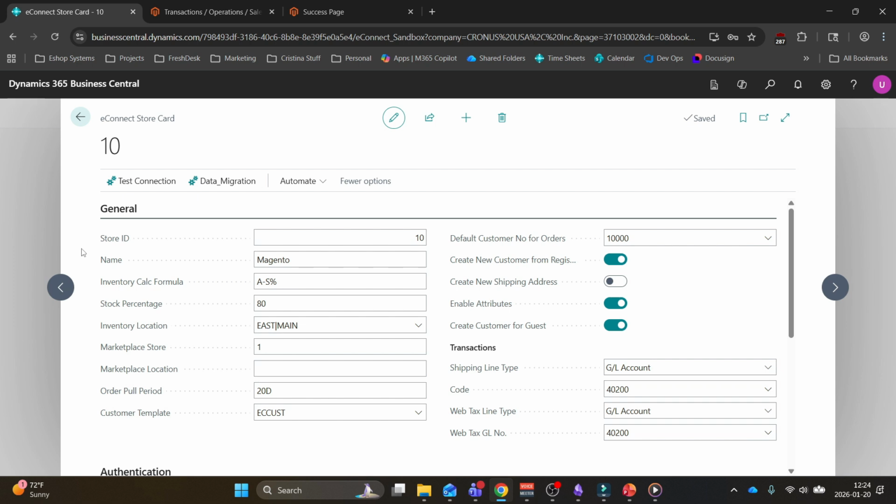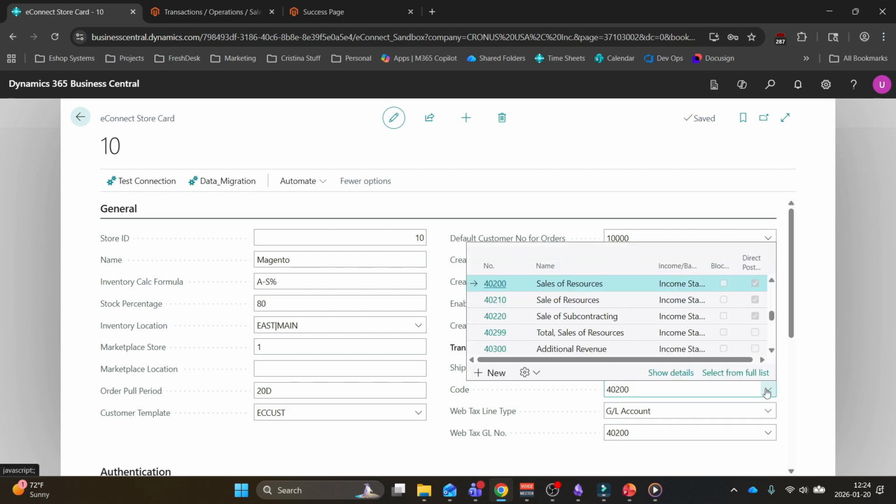You can enable attributes. This allows you to push Business Central item attributes to your storefront to be used. For example, maybe a length, width, height of an item. You can also create customer for guest. This allows the creation of a customer within Business Central whenever a user purchases as a guest. And you can also set your transaction line types. In this example, we're just using GL accounts.